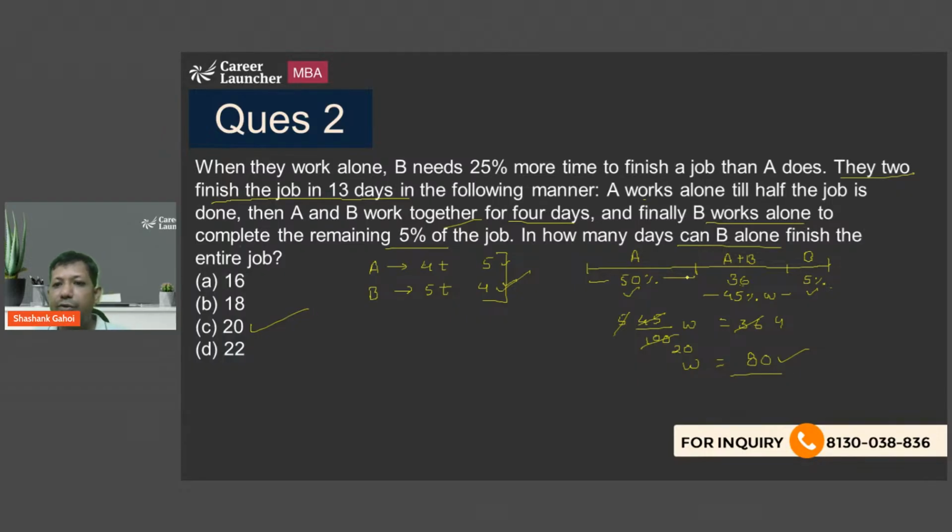Yes. Because if you see, the approach is pretty much the same. There are two things. One is, I would say, efficiency. Second is your work. So you can't assume both the values. If you assume work, then you need to calculate efficiencies. If you assume the efficiency, then you need to calculate work, because you can't assume both things. So in some questions you are supposed to assume the efficiency. In some questions you are supposed to assume the work, and it depends on what kind of questions you are doing. Okay. Now let's move on to question number 3.